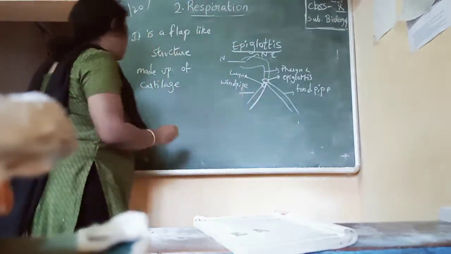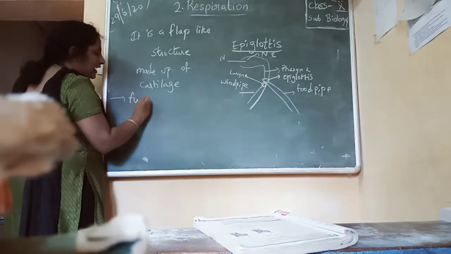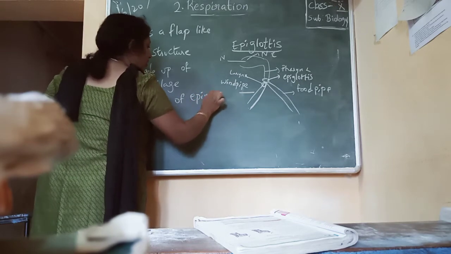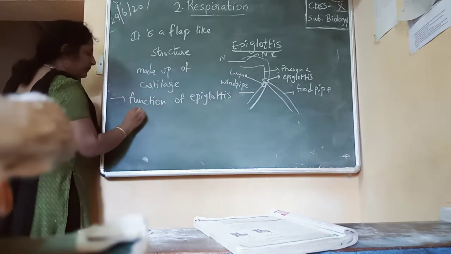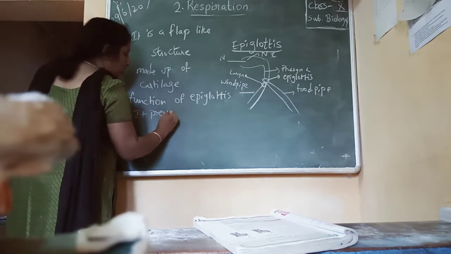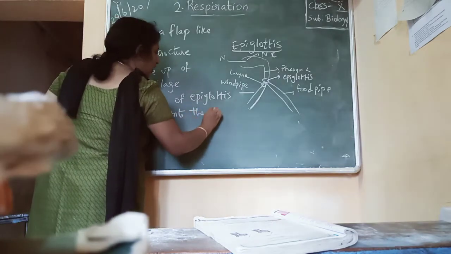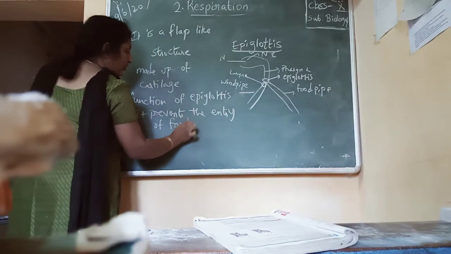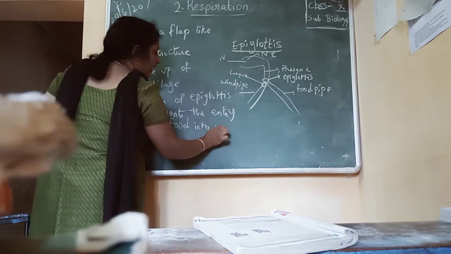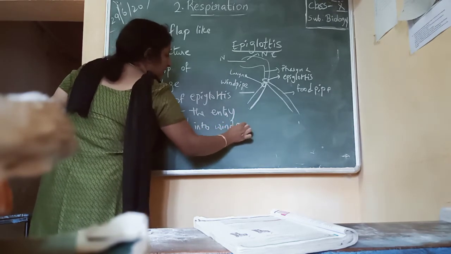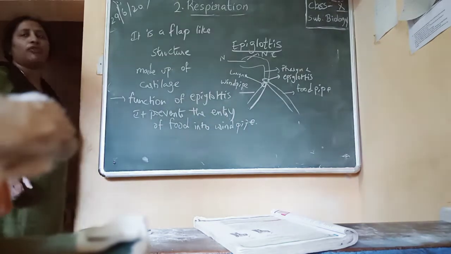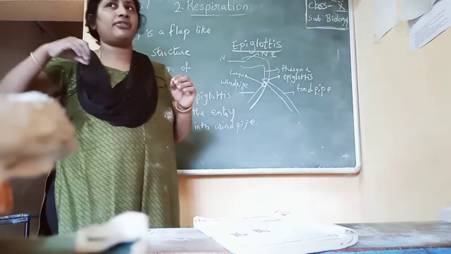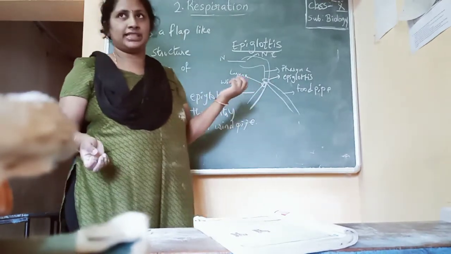So the main function of the epiglottis is it prevents the entry of food into the windpipe, because the epiglottis is the junction from where the food pipe and the windpipe start.